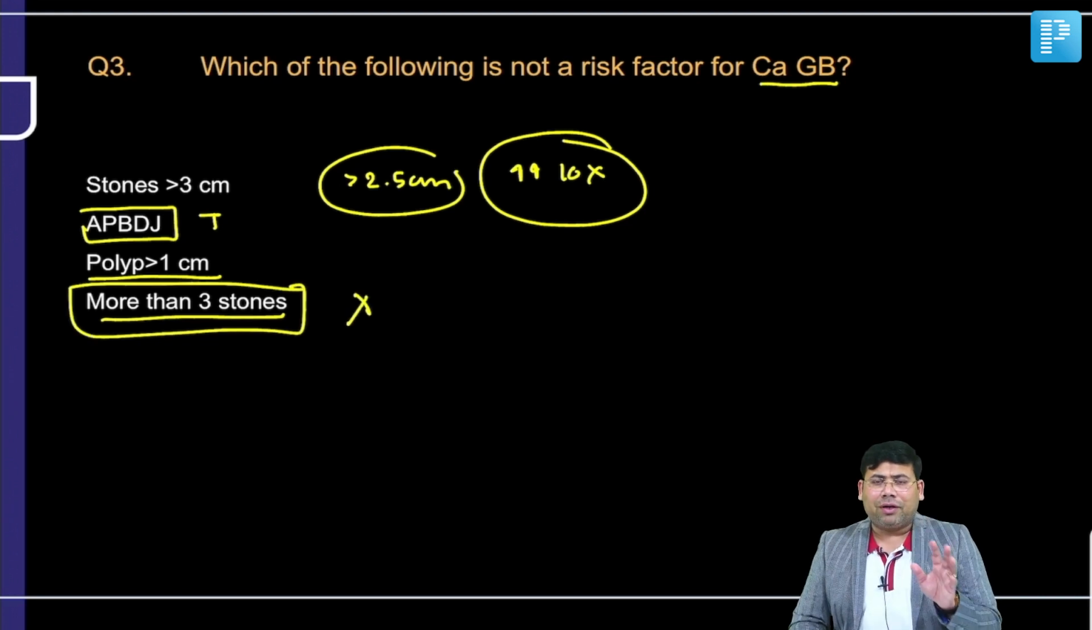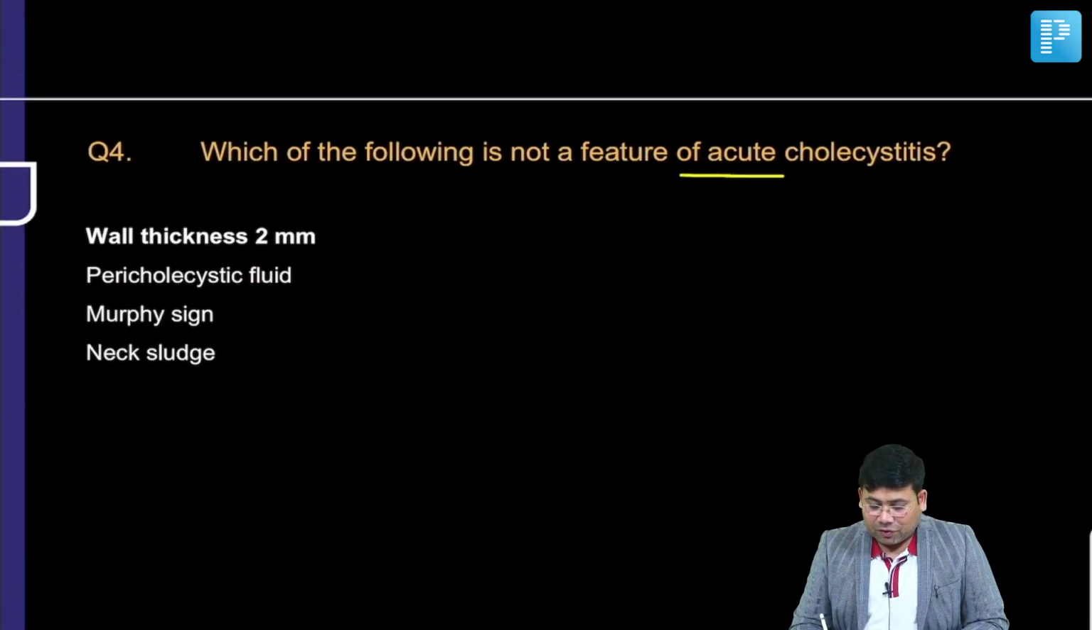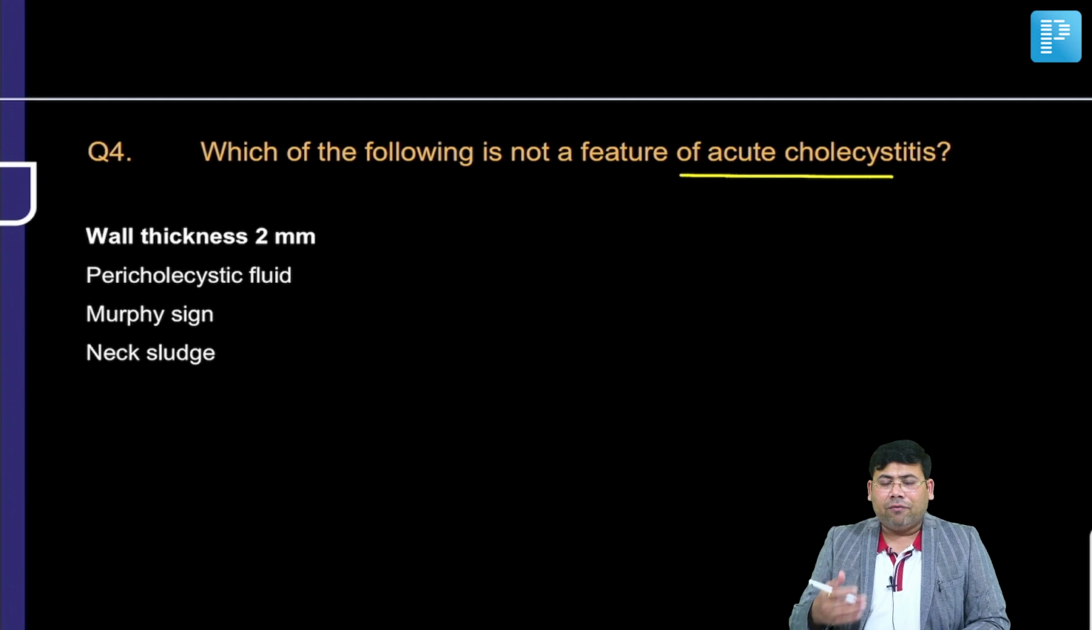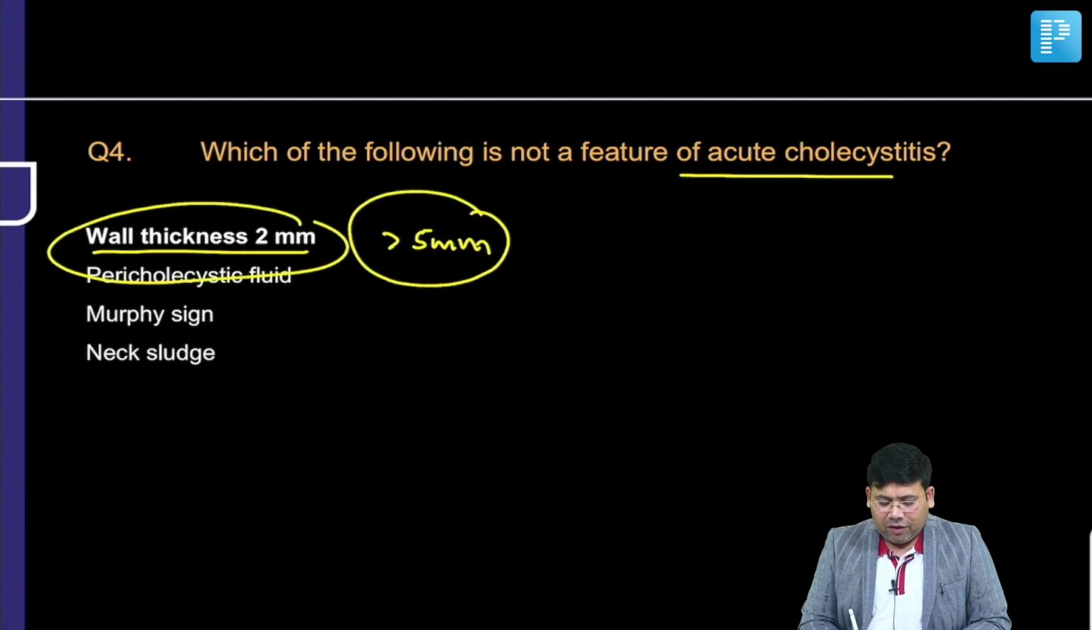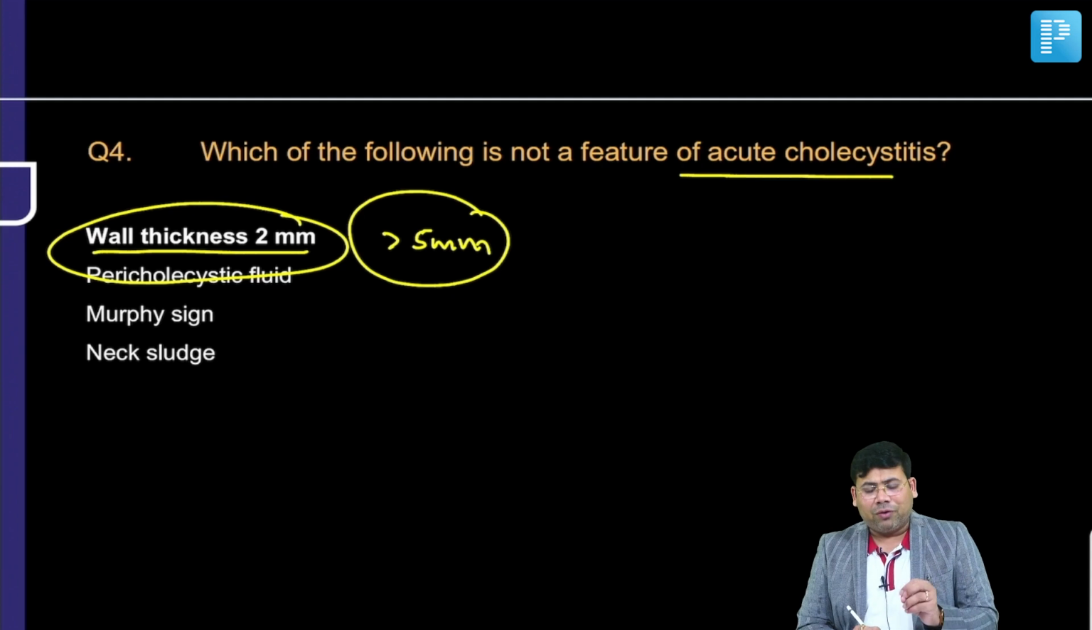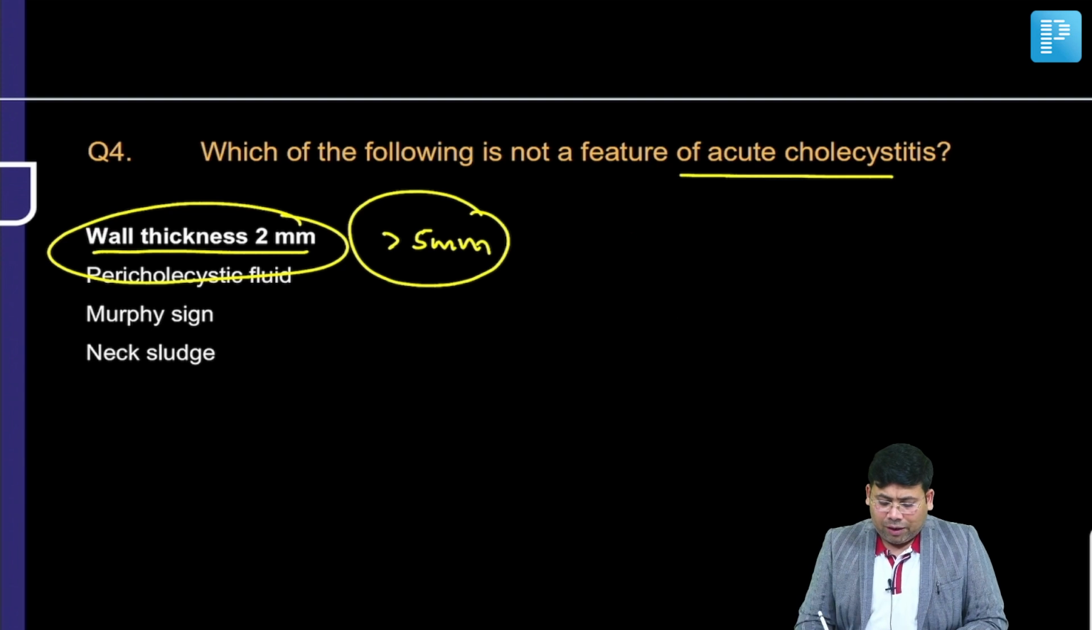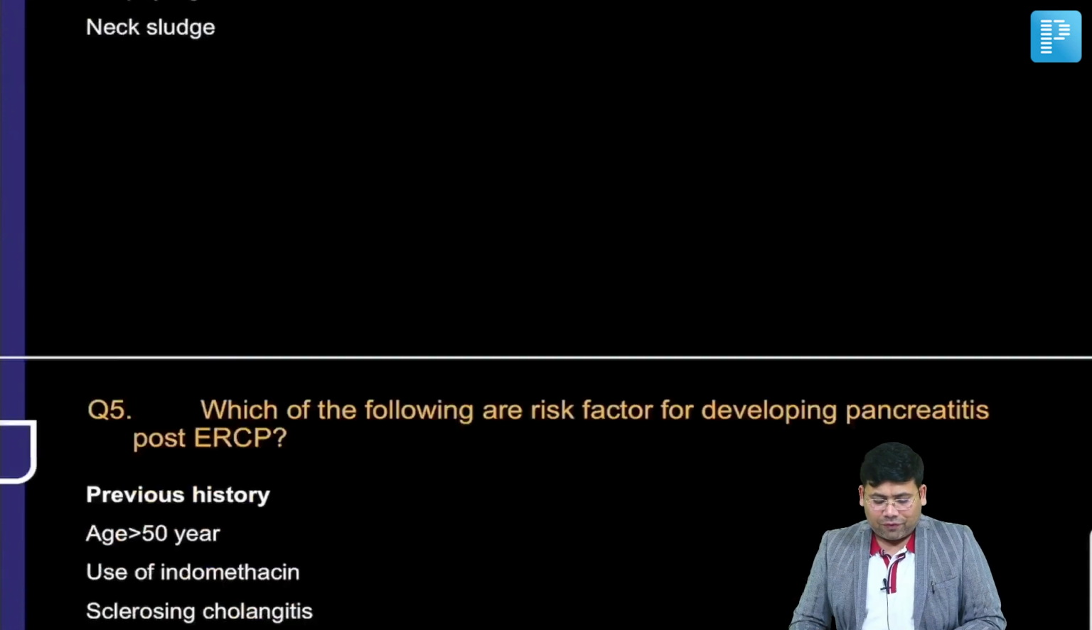Which is not a feature of acute cholecystitis? When we talk about the Tokyo guidelines, TG13 and TG18, wall thickness more than 5 mm is considered to be significant, not 2 mm. Remember, pericholecystic fluid, a positive probe Murphy's sign, and sludge are all considered USG parameters that we see. So A is incorrect here. It is not a feature of this.